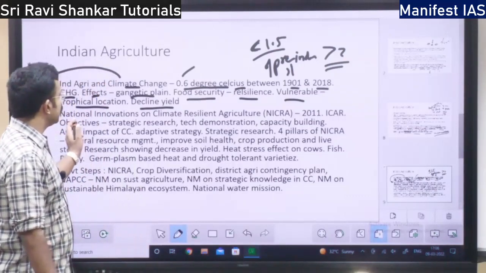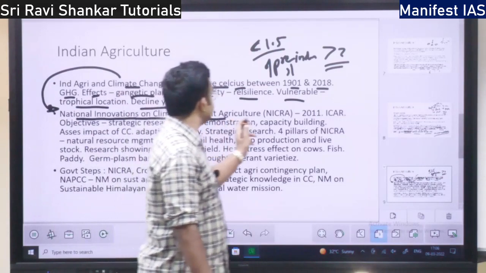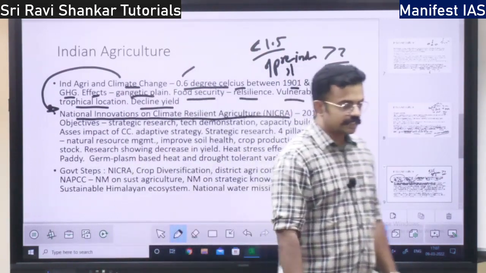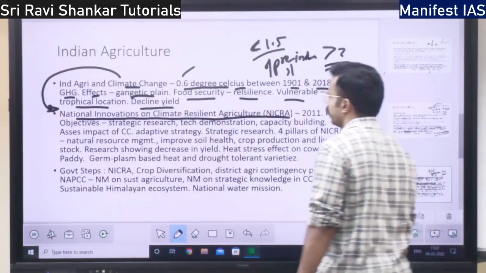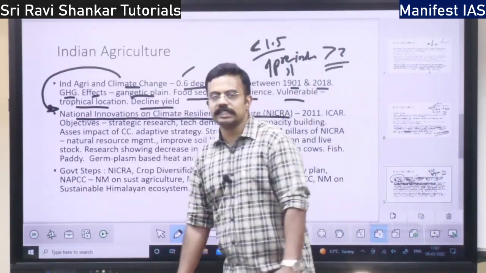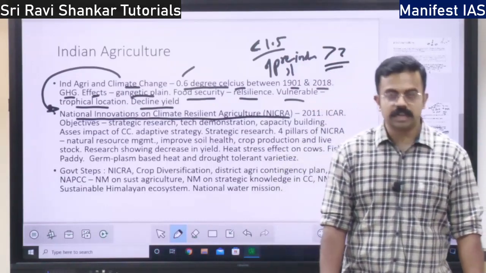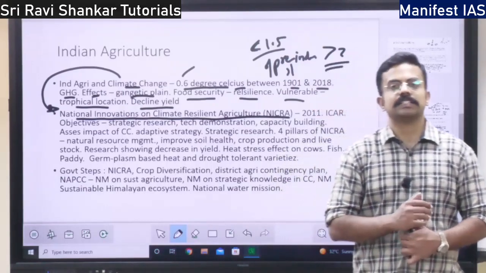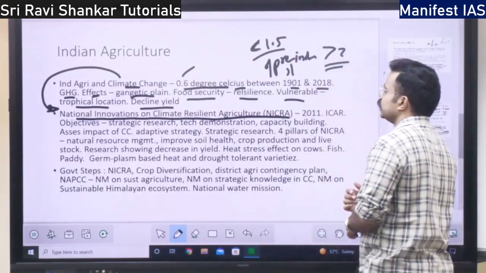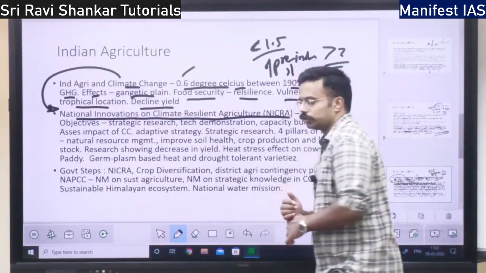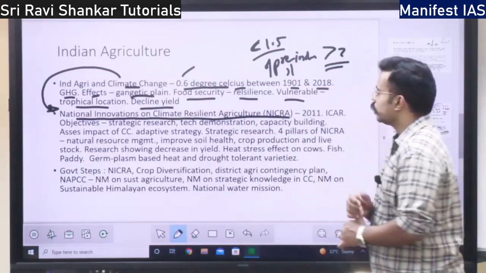Next you have the National Innovations on Climate Resilient Agriculture. This mission is important. It started in 2011. Who started it? It was started by the Indian Council of Agricultural Research. What are the objectives of NICRA?